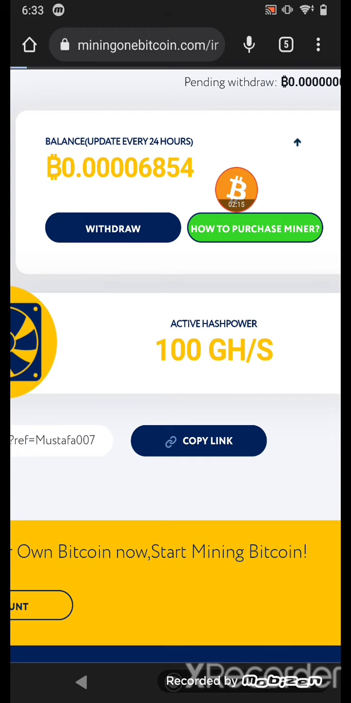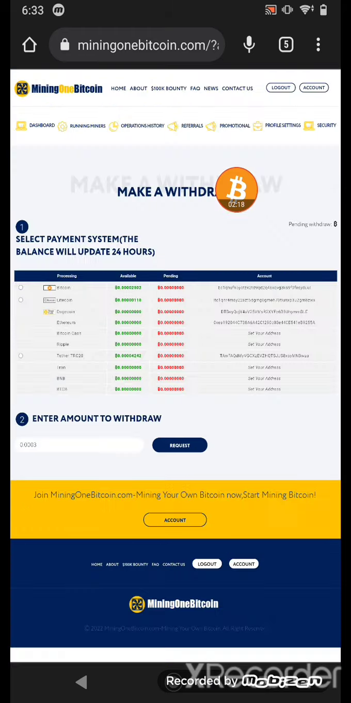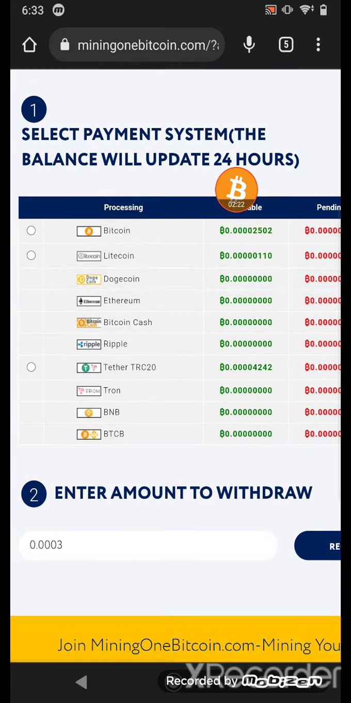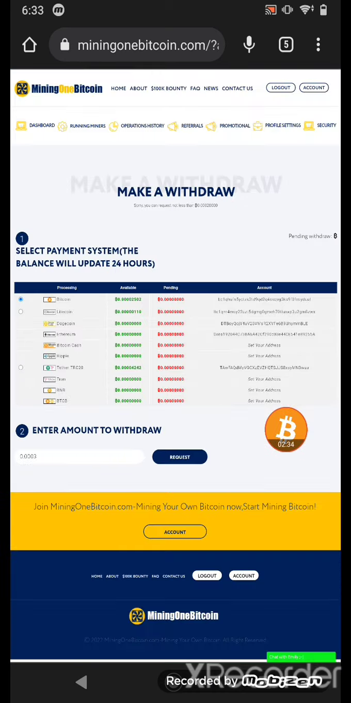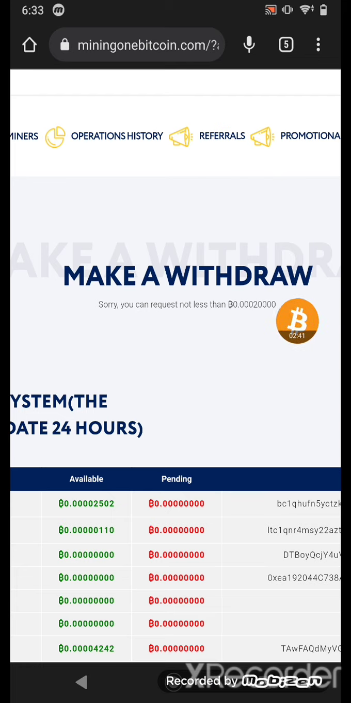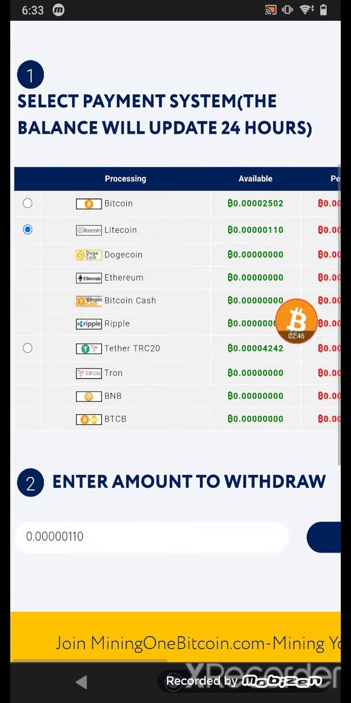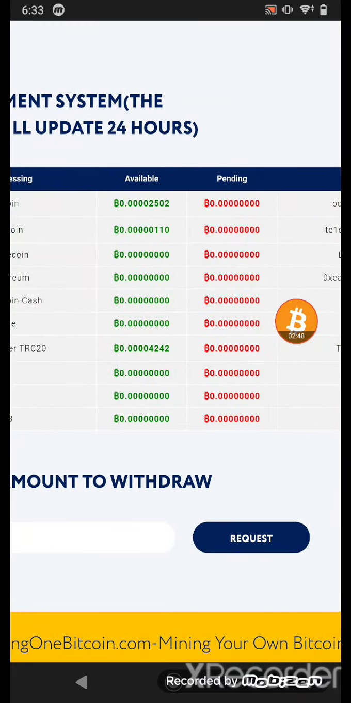I just click withdraw. In here I have three types of withdrawal. The first one is Bitcoin. I click Bitcoin and put my balance. If I click request Bitcoin, it didn't request because the minimum withdrawal amount for Bitcoin is 20,000. The next way is Litecoin. You just click Litecoin, and you can withdraw your Litecoin.